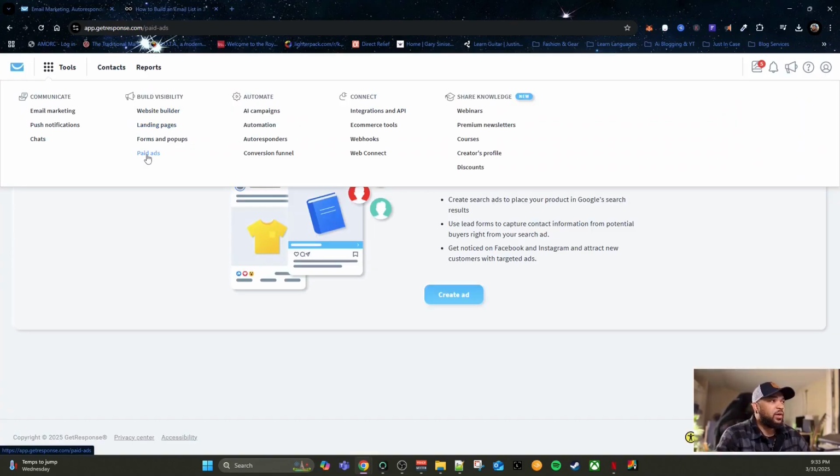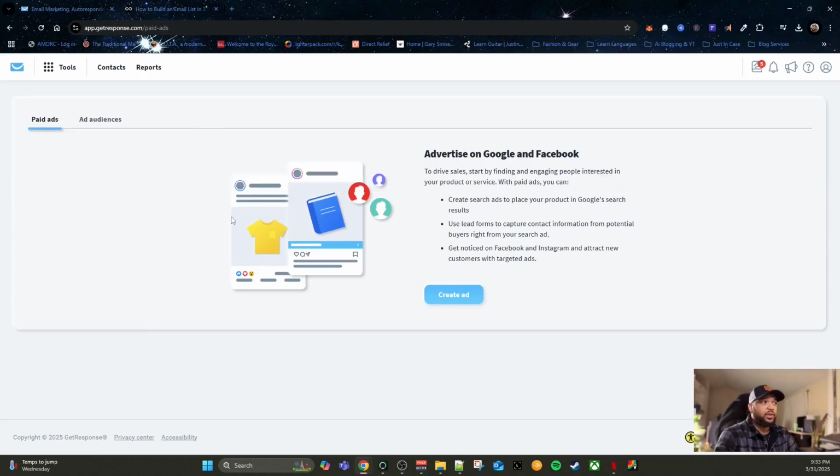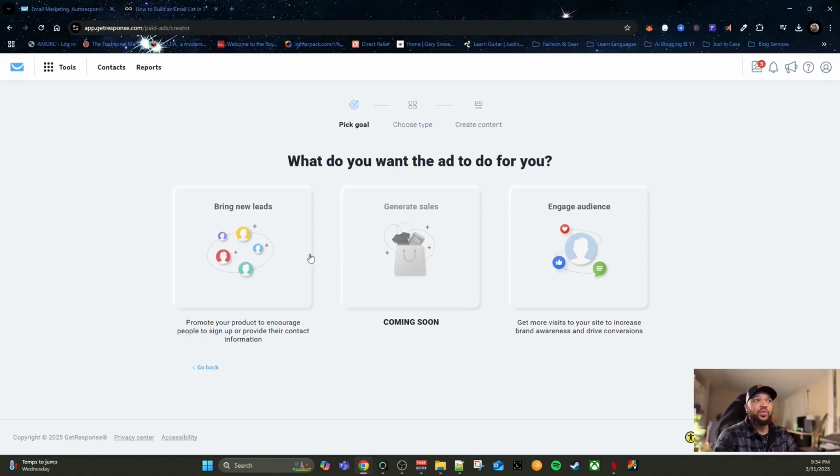Here's a feature called paid ads. I honestly have never used this, but to my knowledge, I believe it just helps you create an ad that you will use for tracking your leads and your sales, so that way you can optimize that ad and campaign for more clicks and conversions. I'm pretty sure that's how that works. So you would just click on whatever your goals are. If you're trying to bring in new leads, you would click on this, and same with the rest of these.